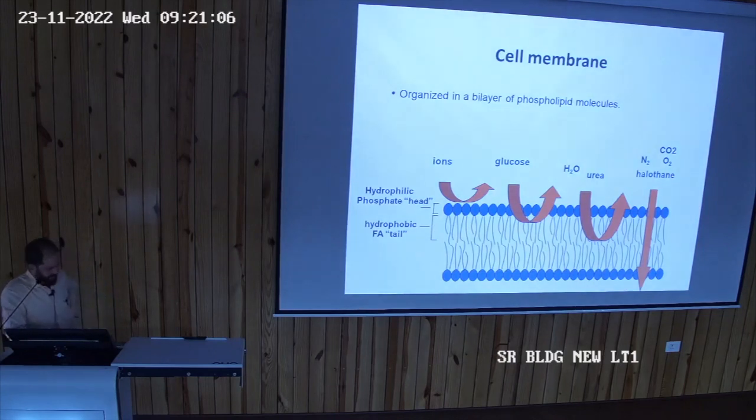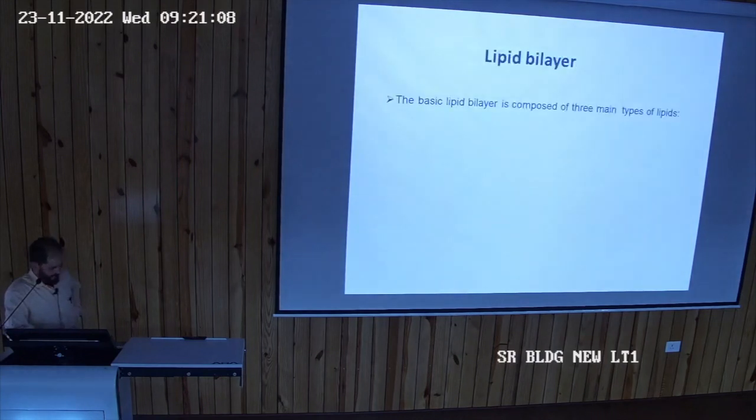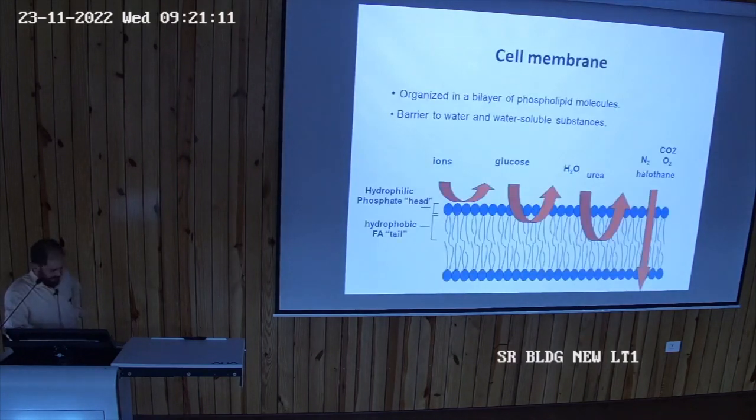Like you can see here, it is not crossing this membrane, it is coming outside. Glucose, ions. So to cross these ions or higher molecular weight molecules, there are channels, and those channels are provided by proteins.